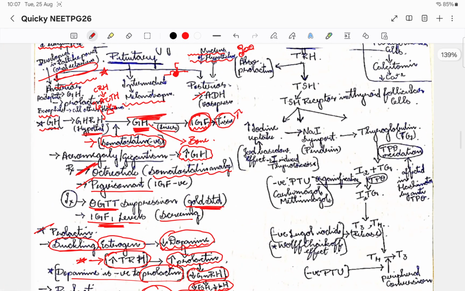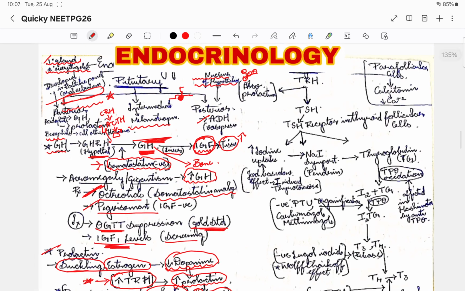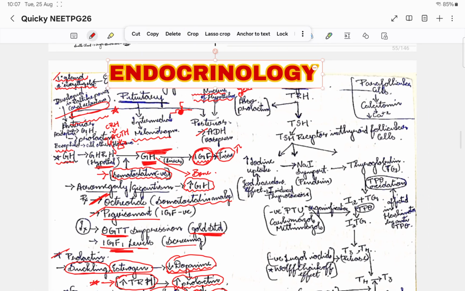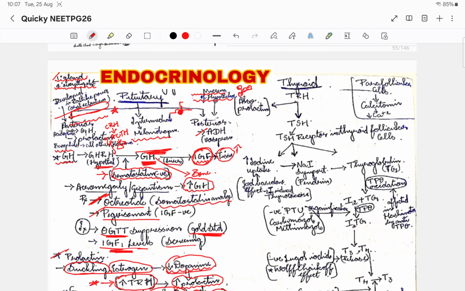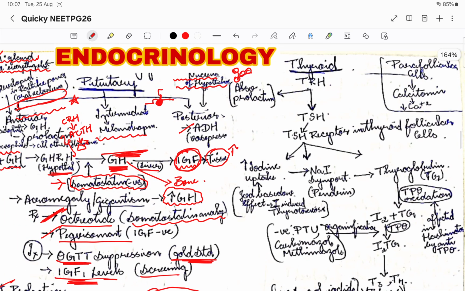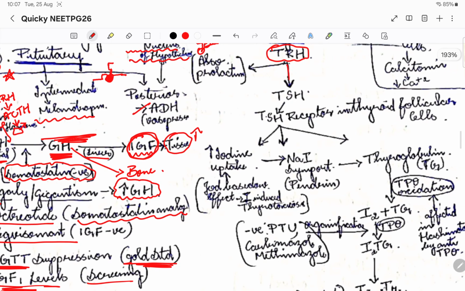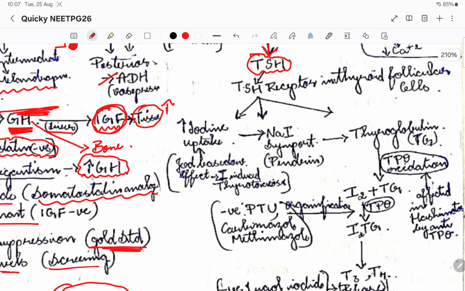Now moving on to one of the favorites, that is the thyroid gland. In the thyroid gland, we'll see the physiology first and then we'll see how the pathologies of the thyroid gland act. So it is TRH, the thyrotropin releasing hormone from the hypothalamus, that came in, right? TRH will be acting on the pituitary gland. From the pituitary gland, TSH, that is thyroid stimulating hormone, will be released. It will go to the thyroid, and in the thyroid there are TSH receptors.